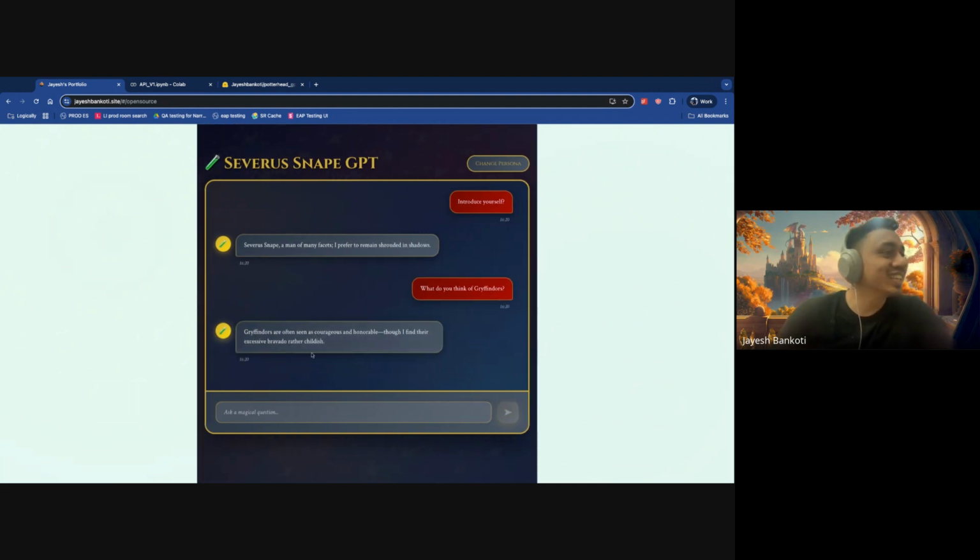And let's see what Snape would say here, because Snape hates Gryffindor. Let's first ask who Snape is. So Snape will shout it, whatever. And you can see the tone of the model is exactly like him, because it's learned from the 7 books and it responds exactly like it. Anyways, let's ask, what do they think of Gryffindors? And it says they're courteous and honorable, though I find excessive pride childish. You can see he's never happy with it.